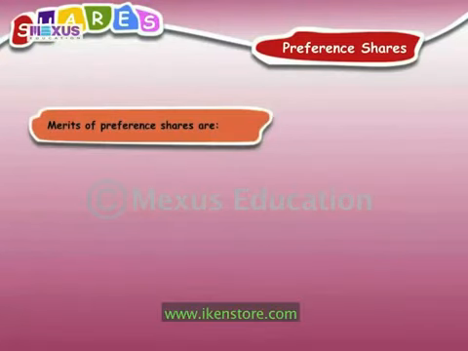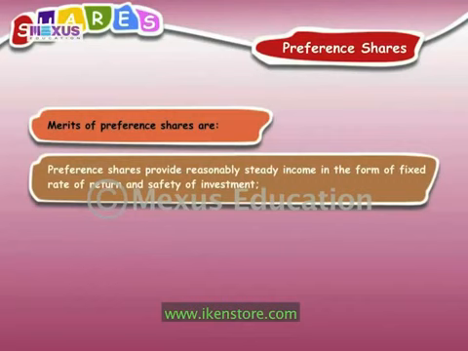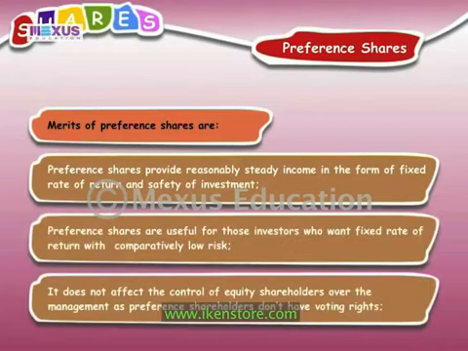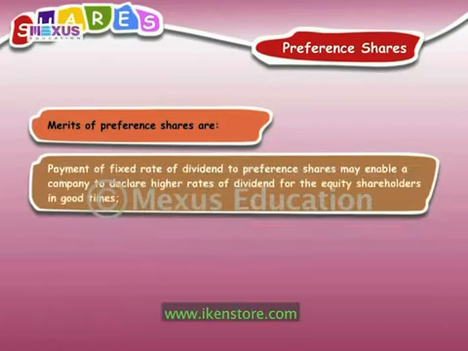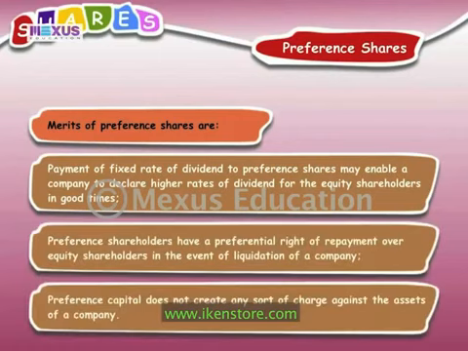The merits of preference shares are: preference shares provide reasonably steady income in the form of fixed rate of return and safety of investment. Preference shares are useful for those investors who want fixed rate of return and comparatively low risk. It does not affect the control of equity shareholders over the management, as preference shareholders don't have voting rights. Payment of fixed rate of dividend to preference shares may enable a company to declare higher rates of dividend for equity shareholders in good times.